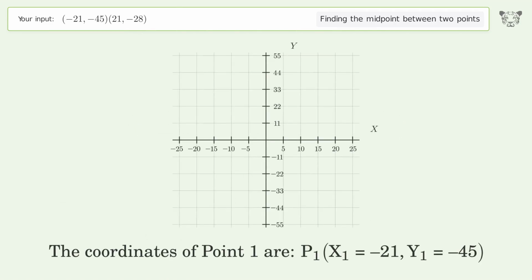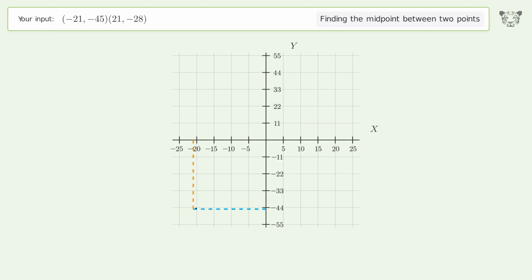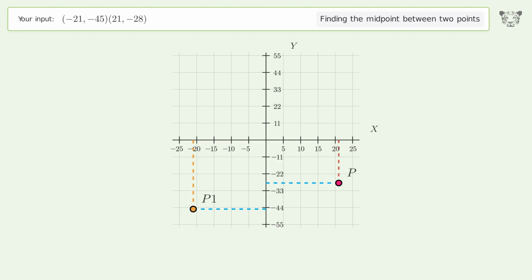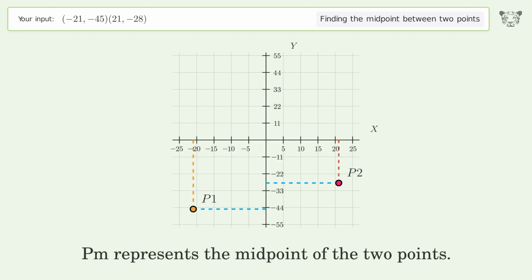The coordinates of point 1 are, x1 equals -21, y1 equals -45. The coordinates of point 2 are, x2 equals 21, y2 equals -28. PM represents the midpoint of the 2 points.